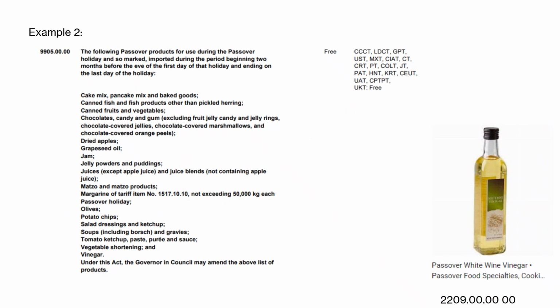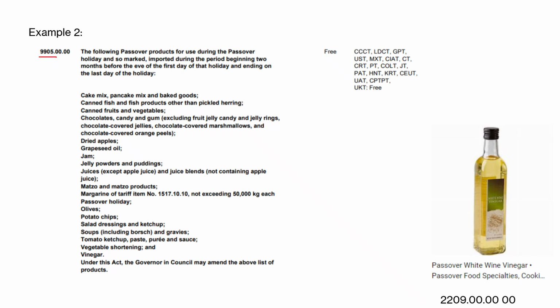Another example, and I've spoken about this before because we saw it in week 4, I believe: if we want to use tariff code 9905, this code is specific for goods that are used during the Jewish Passover. There are certain conditions.